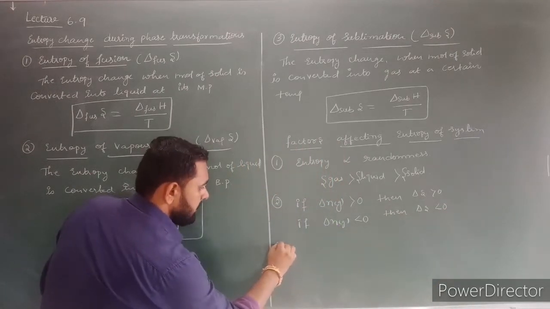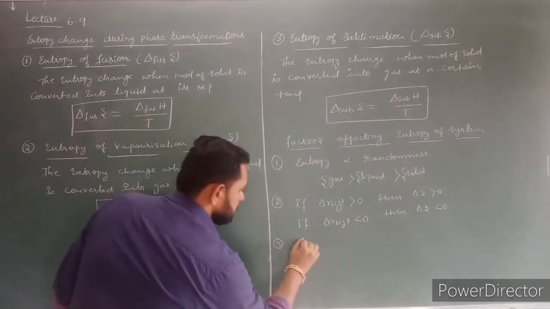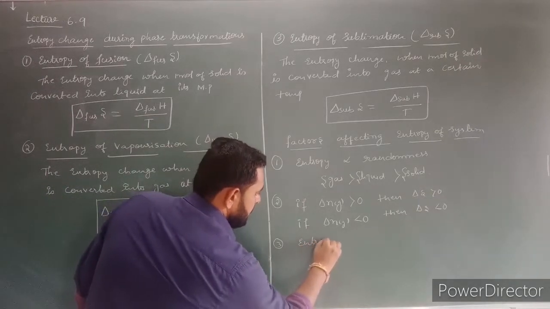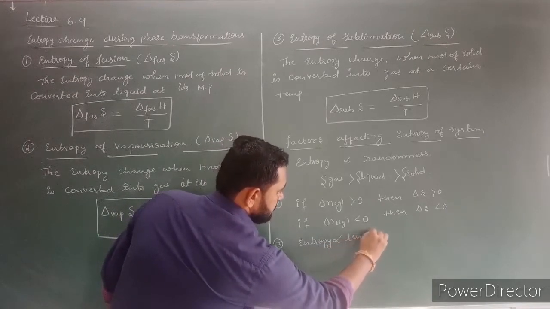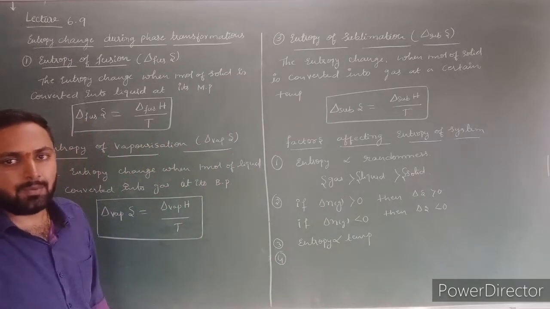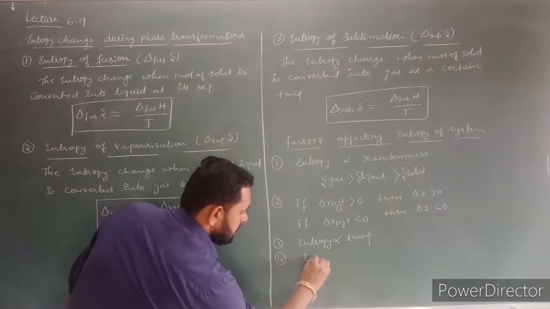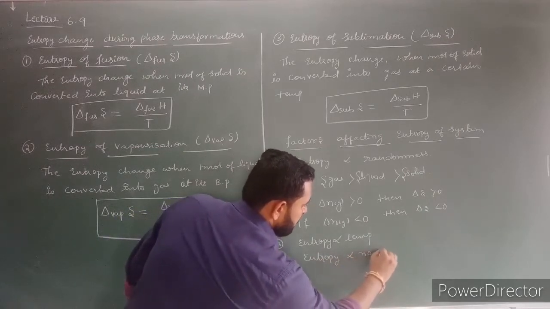Next, temperature. Entropy is directly proportional to the temperature. Next, entropy is directly proportional to number of particles.